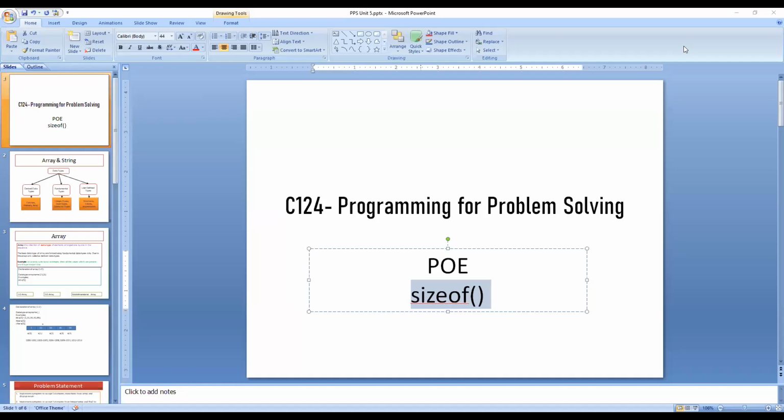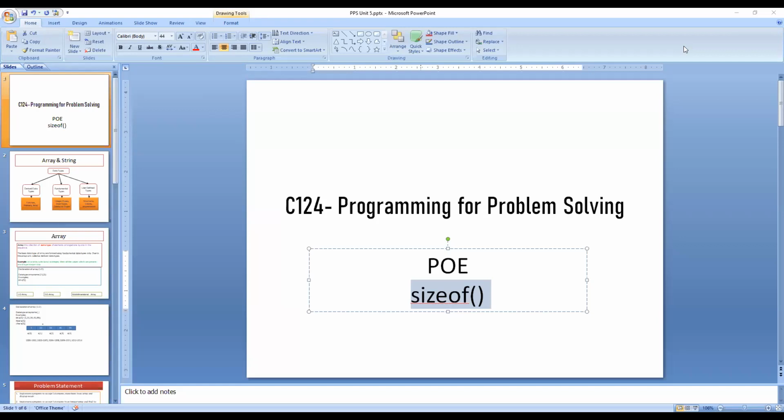However, it doesn't occupy the sum of memory of all members. It holds the memory of the largest member only. In the union we can access only one variable at a time, as it allocates a common space for all the members of the union. Okay.